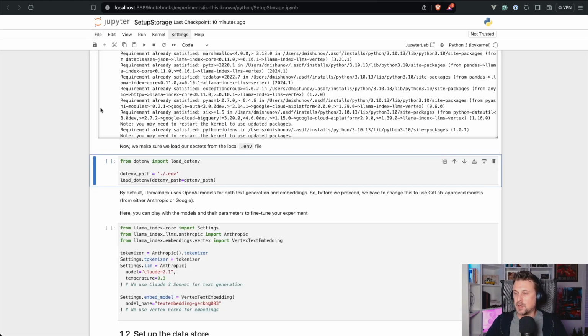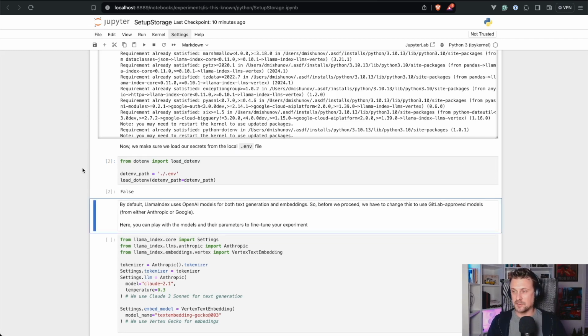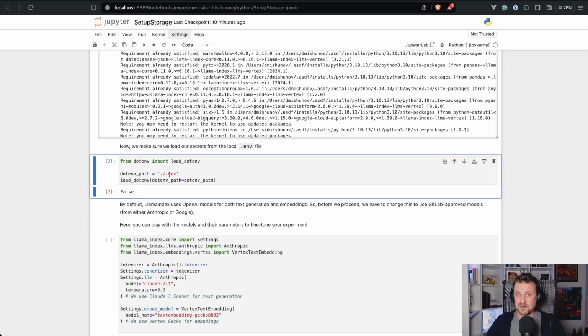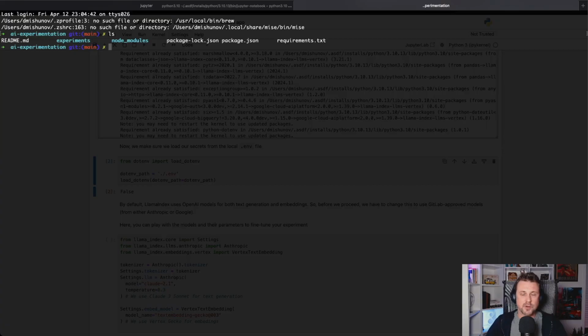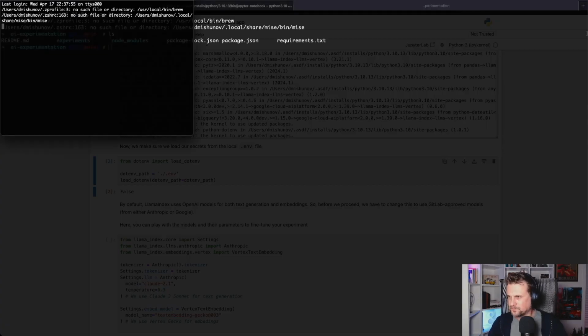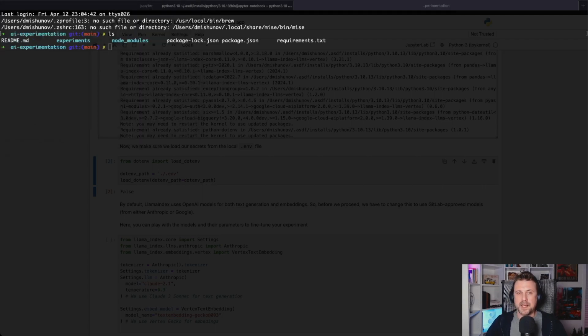And since we are about to hit this path where we expect .env, just for the sake of it, we can press Shift Enter and see what's going on. It returns false. This means that it couldn't find this .env file. So I will go on and add these files. I created a .env file both for the Python environment and for the Node environment.